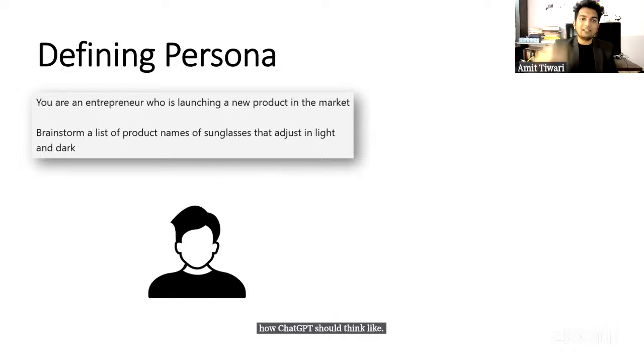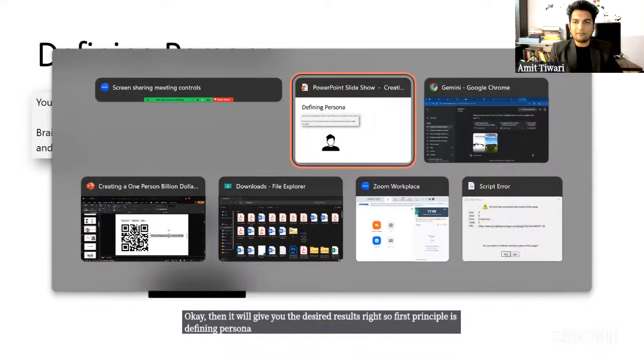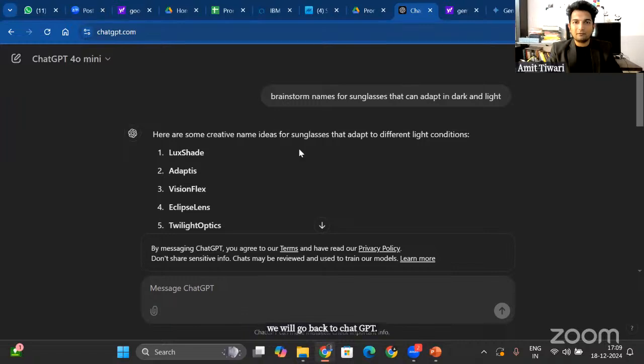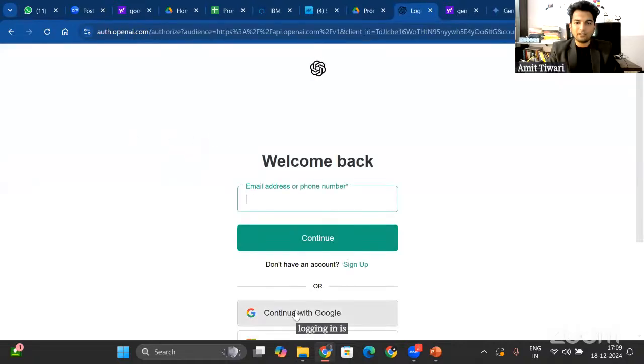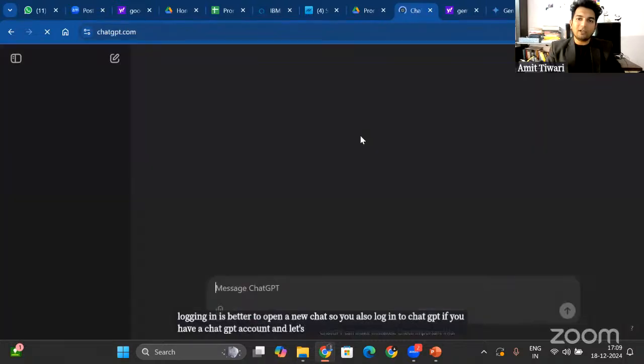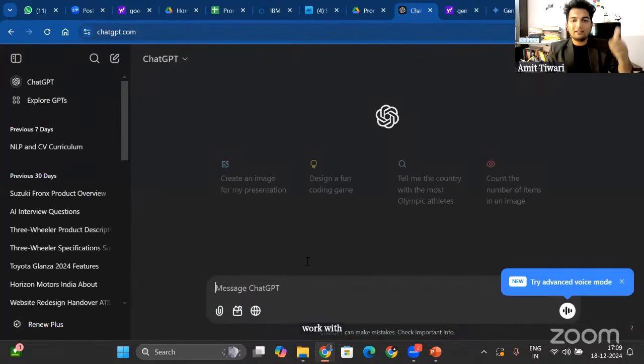Okay, then it will give you the desired results, right? So the first principle is defining persona. So the prompt that we were writing, we will go back to ChatGPT and open a new chat, because logging in is better. So you also log in to ChatGPT if you have an account. And let's work with the first principle, that is defining the persona.